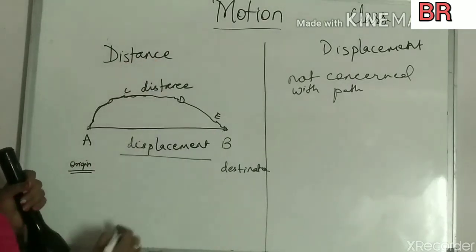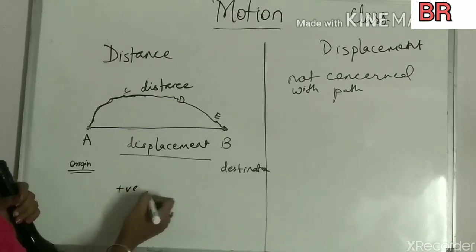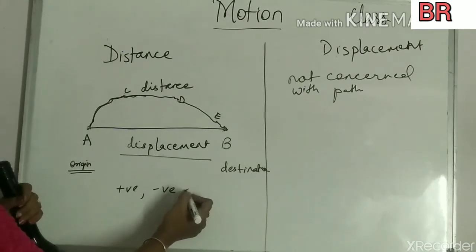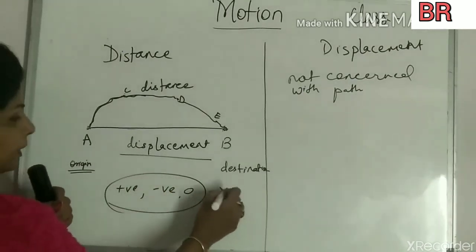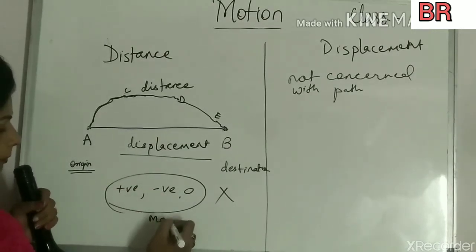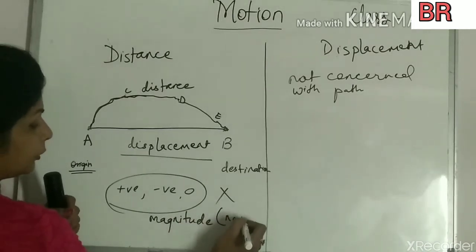The second point is that distance cannot be negative, and distance cannot be zero. The distance has only magnitude. Magnitude means the numerical value.